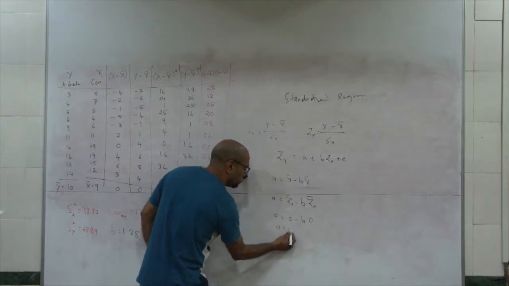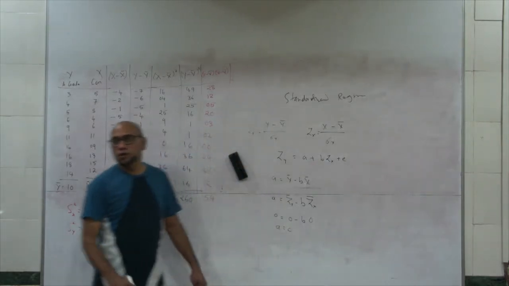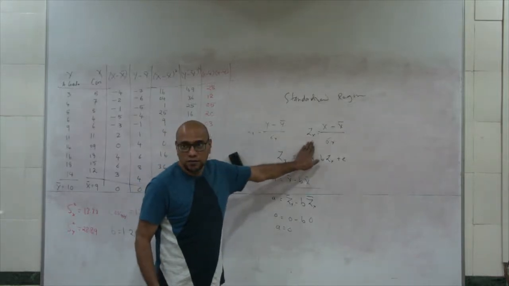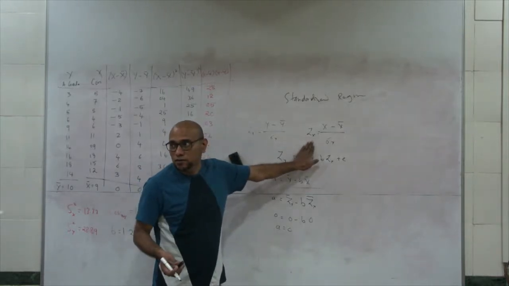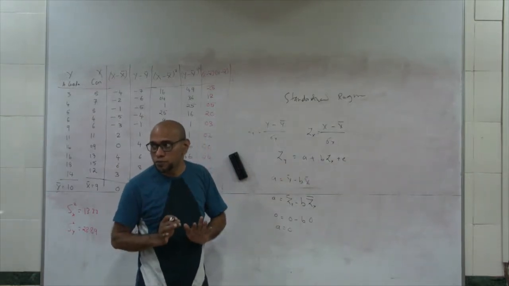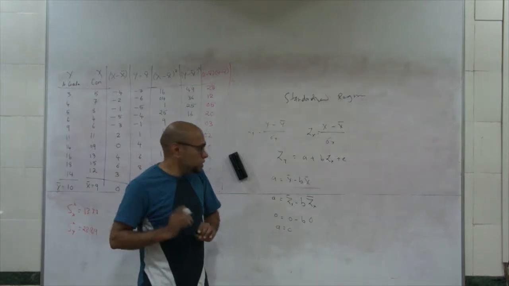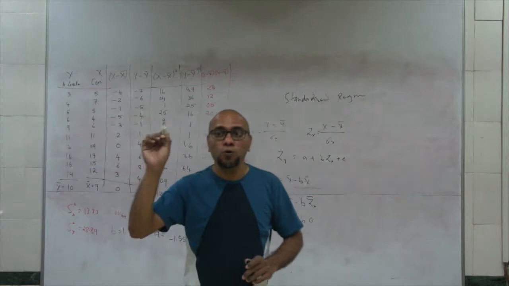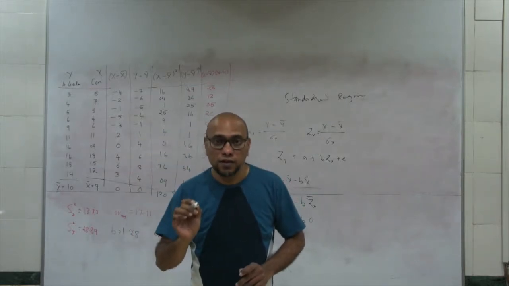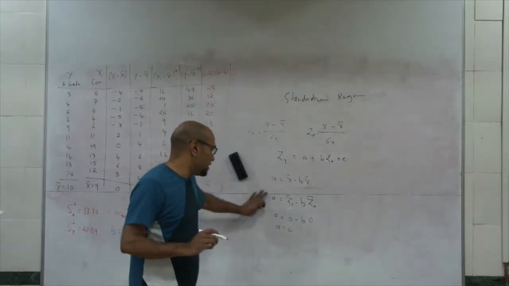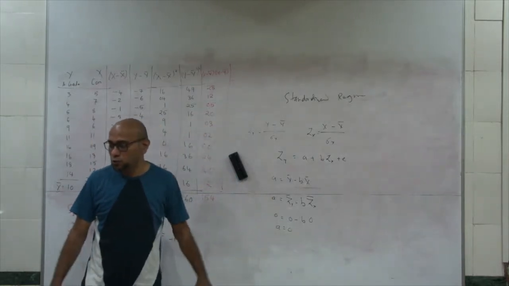So a is going to be 0 if we are using z's, standard normal variables, instead of the original variables. Which means that your regression line will pass through the origin. The regression line would always pass through the origin.